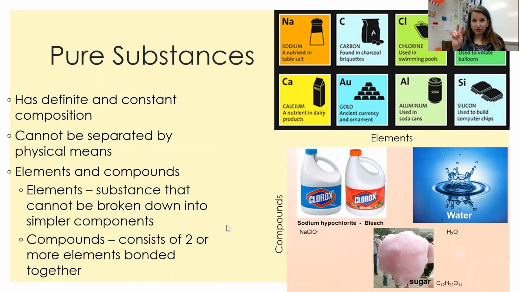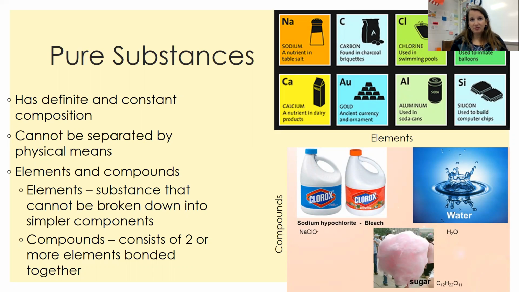So matter falls into two categories. We have pure substances and we have impure substances. Pure substances are those that have definite and constant composition, and they cannot be separated by physical means. So that means that we can't boil off water and be left with salt. We can't filter something out and be left with something else. So we can't use any kind of physical means to separate them. We can use chemical means in some instances, but not physical means.